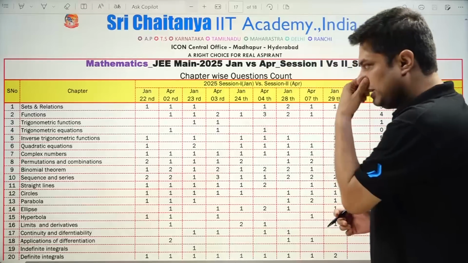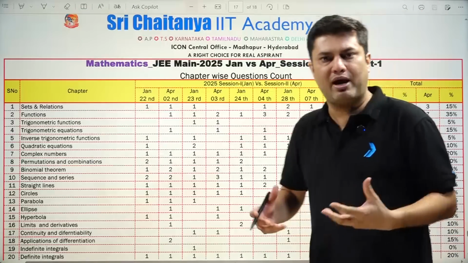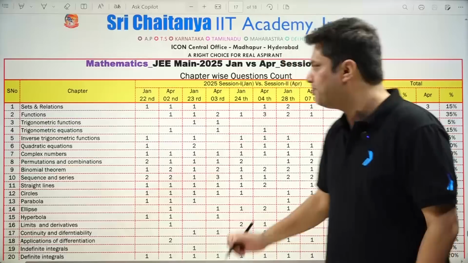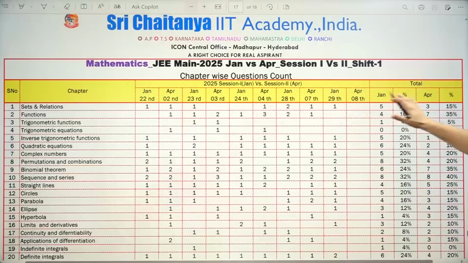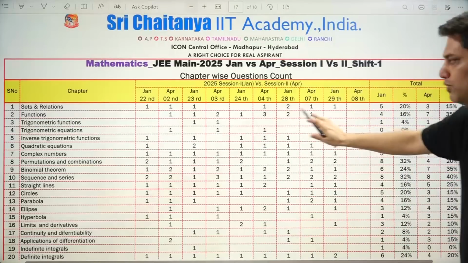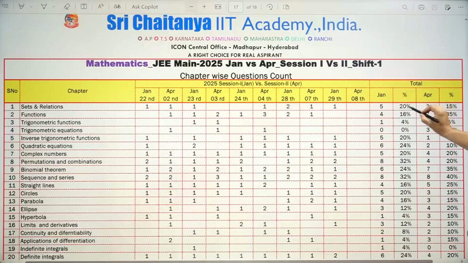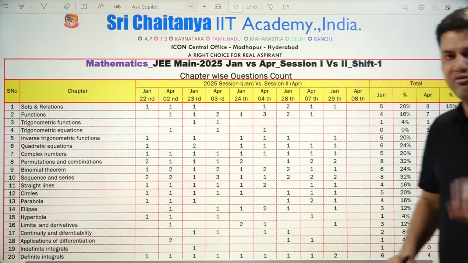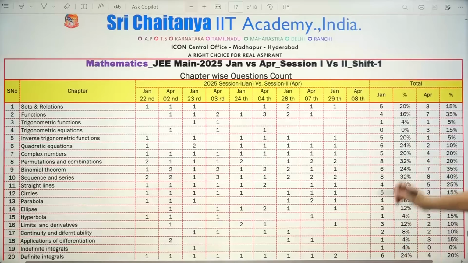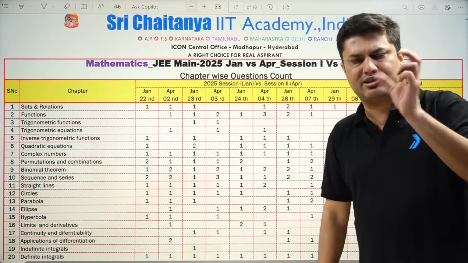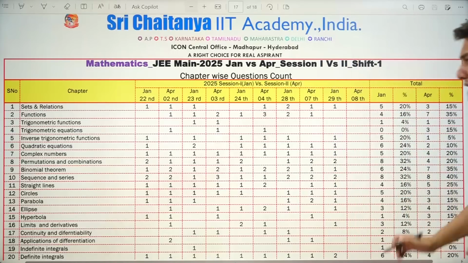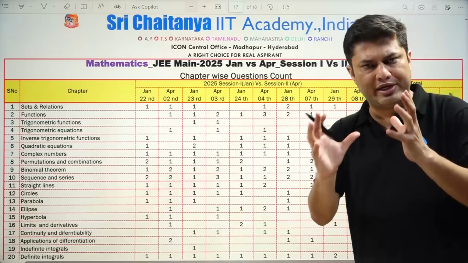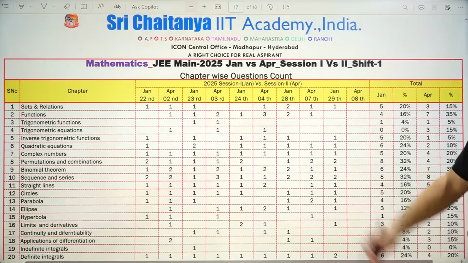Okay, so let's start. I will do the mathematics part, then chemistry and physics will follow. First of all, if you compare sets and relations, in January 5 questions were there, so 20% weightage, but in April only 3 questions were there, 15%. So the weightage became slightly less in sets and relations, but overall 15 to 20% weightage is there. Now let's talk about functions.